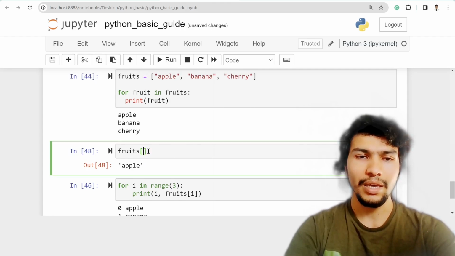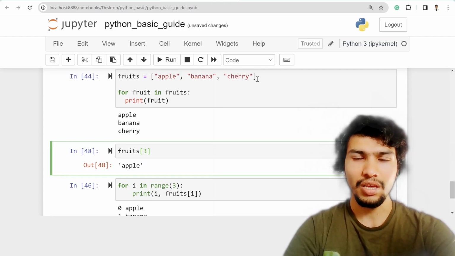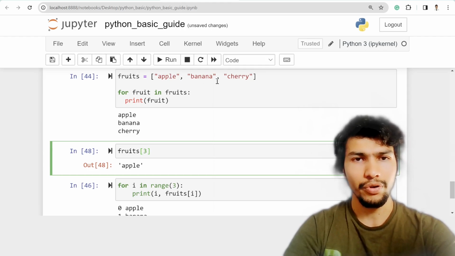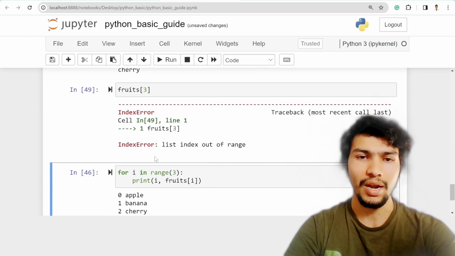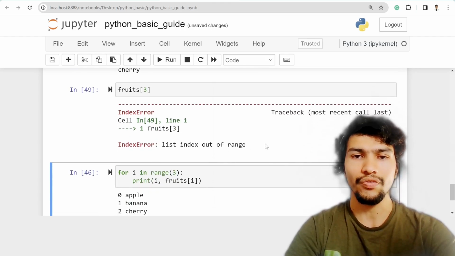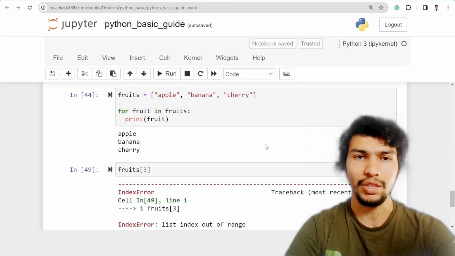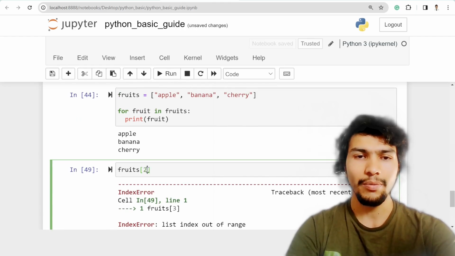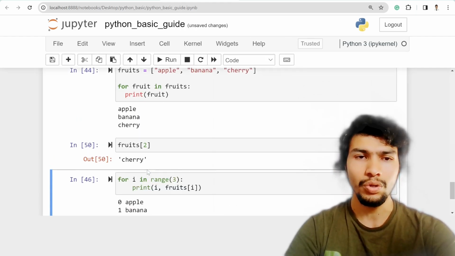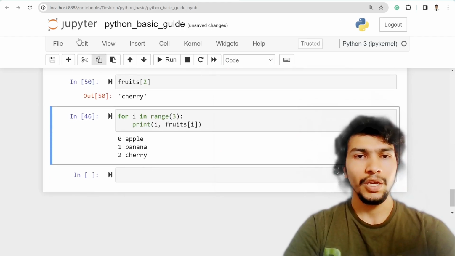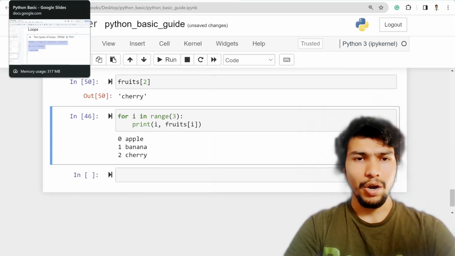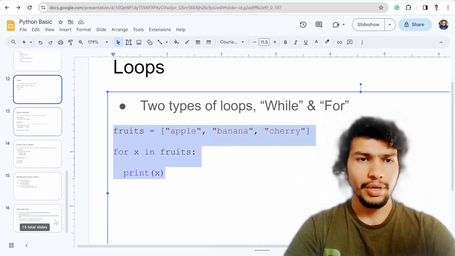There are 3 fruits, so if I say 3, it's out of range. You'll get a list index out of range error. The maximum index we can go up to is 2, which is cherry. So that's all about the for loop.